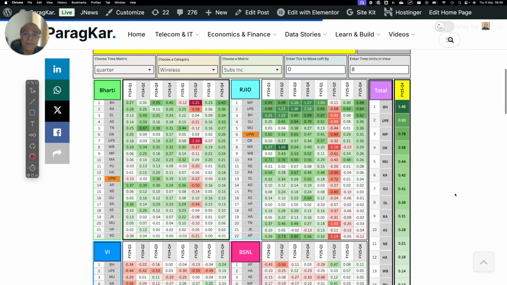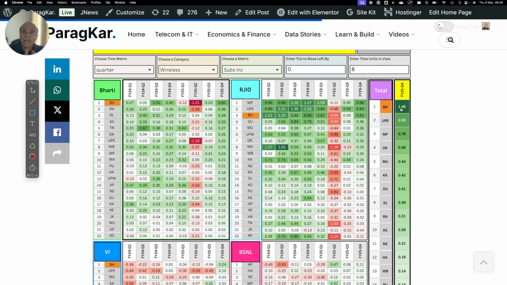So this gives a very good reference to check, because we need to check those service areas where the subscriber gains are the highest. Then only it makes sense. Otherwise, just doing a random check does not matter, right? So let's click here on Bihar.